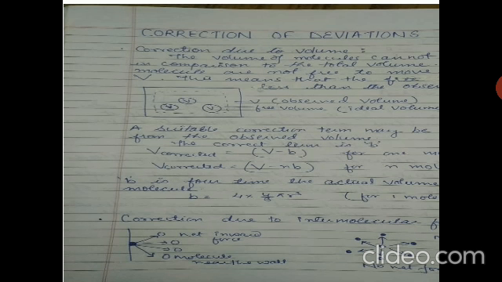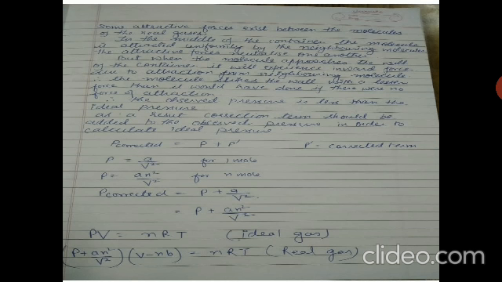So here we have two terms: one is the volume correction and the second is the pressure correction. When we put these corrected terms in the ideal gas equation PV equals nRT, in place of P we can write the corrected term P plus a n square upon V square, and for volume the corrected term is V minus nB. The equation becomes P plus a n square upon V square, into V minus nB, equals nRT, and this is the real gas equation or the van der Waals equation.